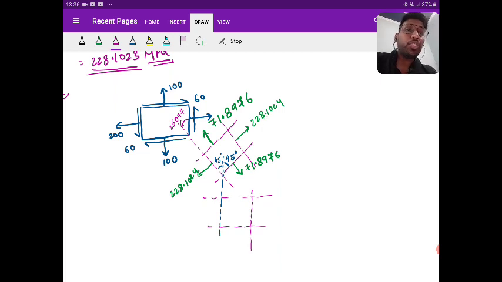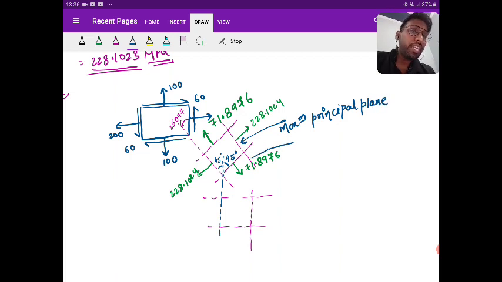The plane at which 228.1024 is acting is your maximum principal plane, and the plane at which 71 is acting is the minimum principal plane.